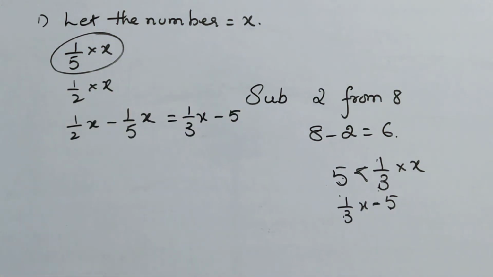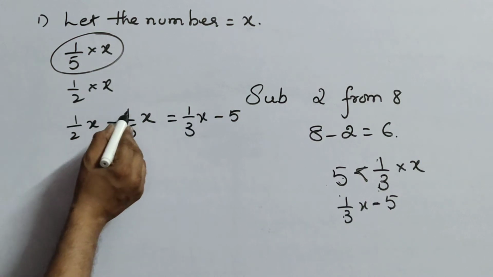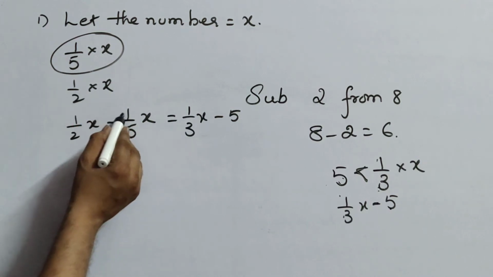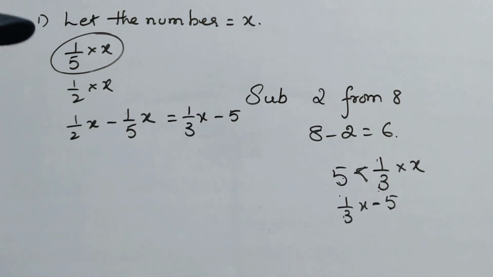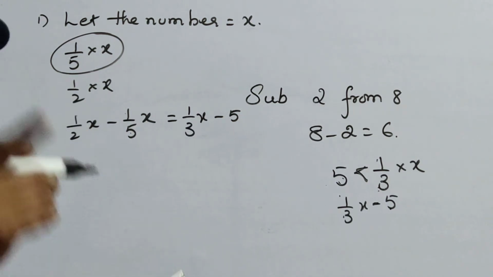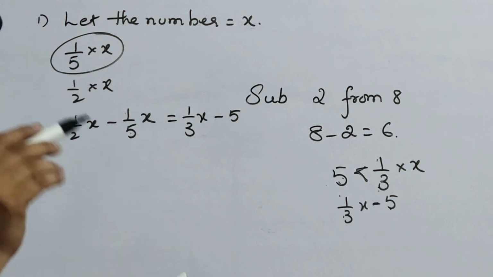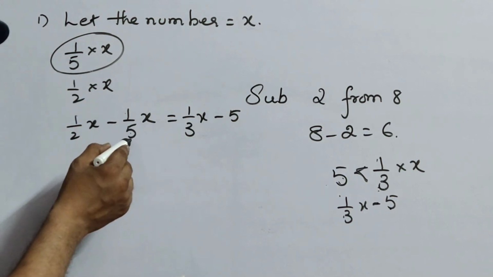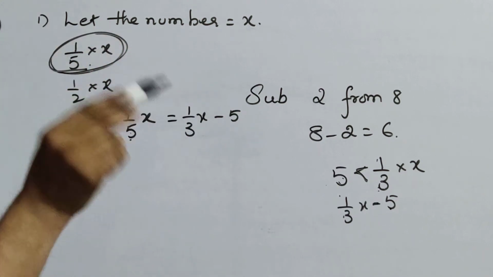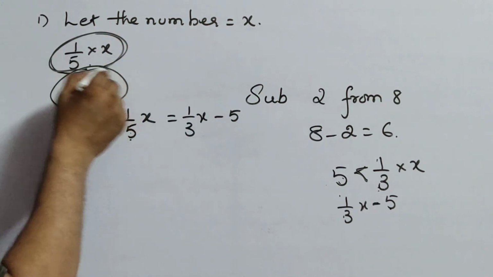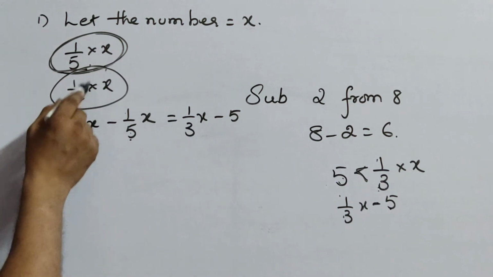Listen very carefully now. According to the question, if 1 by 5 of a number, 1 by 5 into x, is subtracted from 1 by 2 into x, these two are subtracted.